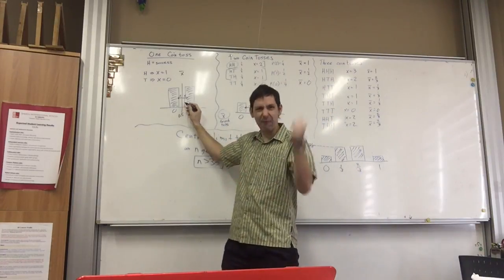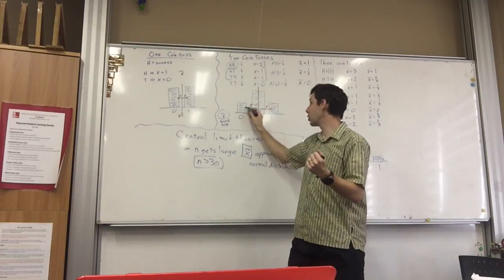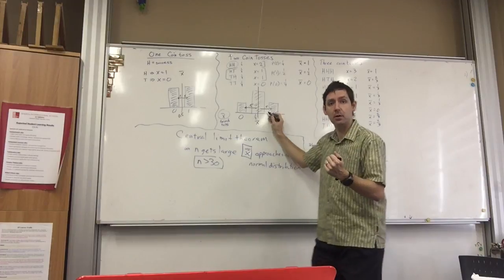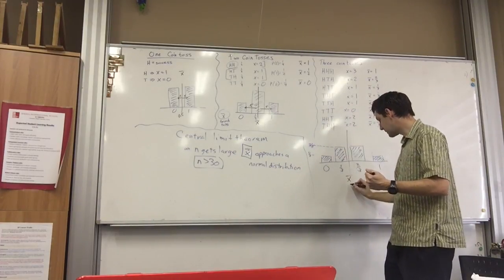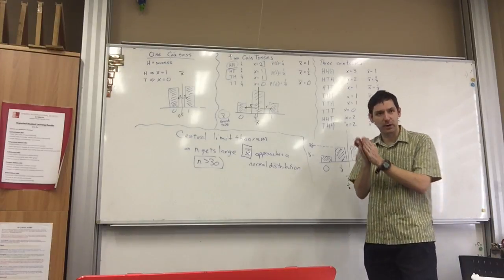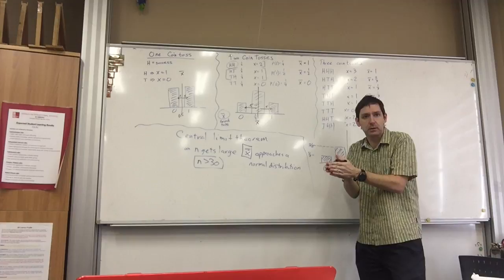Because it used to be that every single time I was off by 0.5. Every single time. Now I'm only off half of the time. Okay? Now let's move on to this one. Here's my x bar at 1/2. That's what I expect it really to be. That's what the expected value of the mean is.